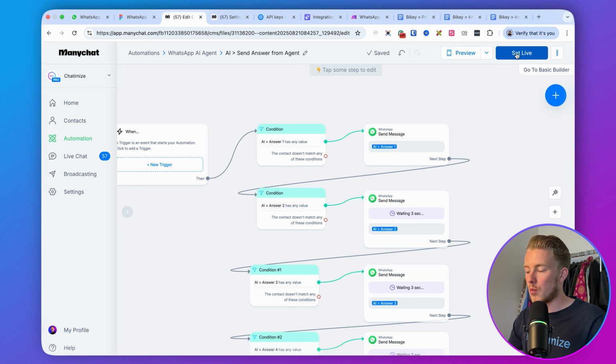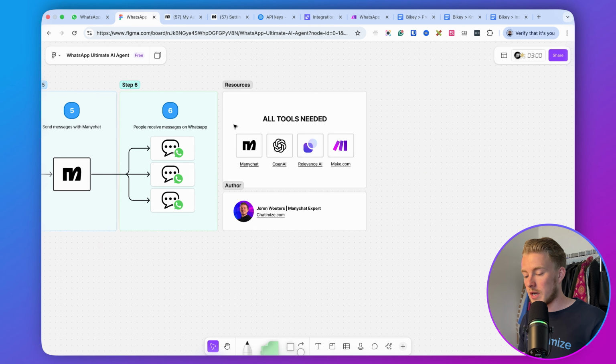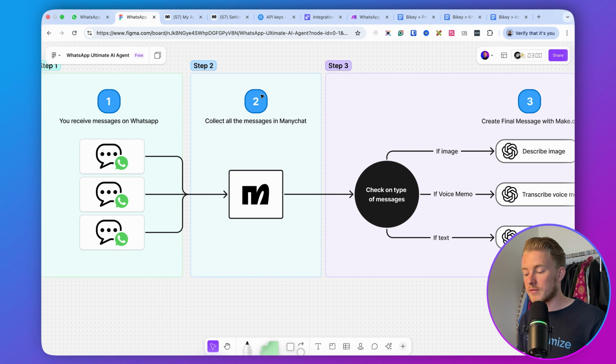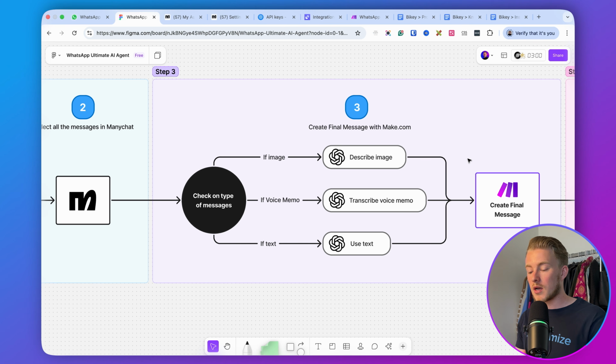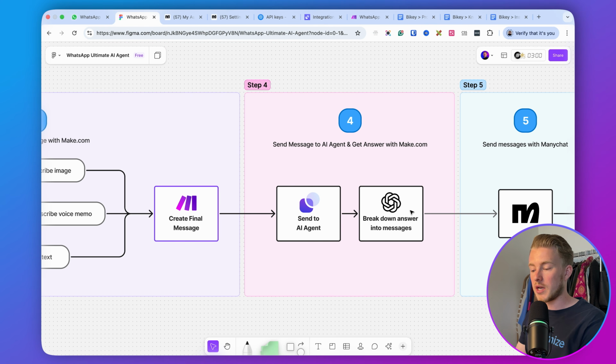And once you have set it up, then we set it live. So those are basically the 3 automations that we have in Manychat. So this is the start, but the next step is to actually connect this to OpenAI and Make, and to basically build this out. Right? So we basically are just here. We collected all of the messages in Manychat and we sent them to Make. Then in Make, what we will do is we need to check if those messages have an image or a voice memo. And if they do, then we need to describe the image or transcribe the voice memo and create that final message, and then send that final message to our AI agent, and then break down the answer into messages and then send it back to Manychat. That's basically what we will create, right? So that's basically our next step.